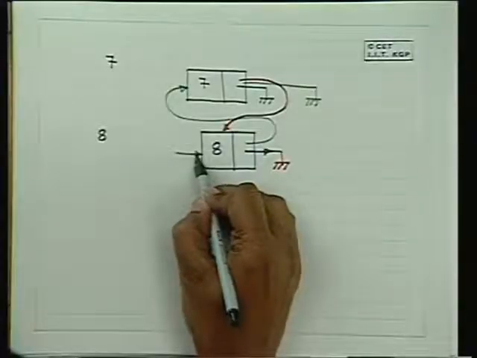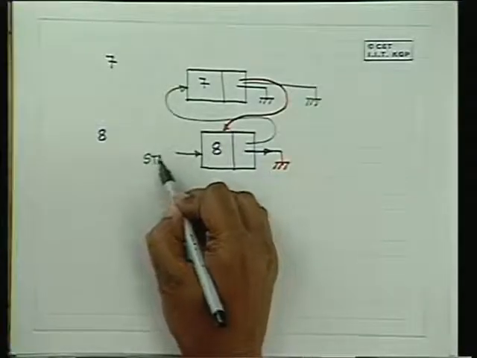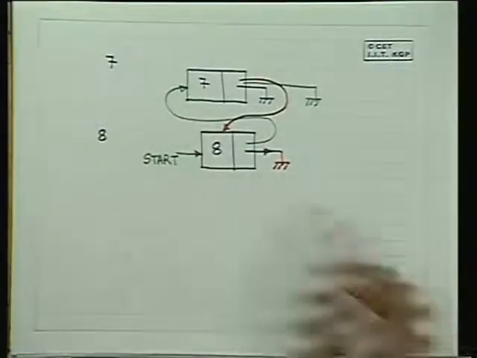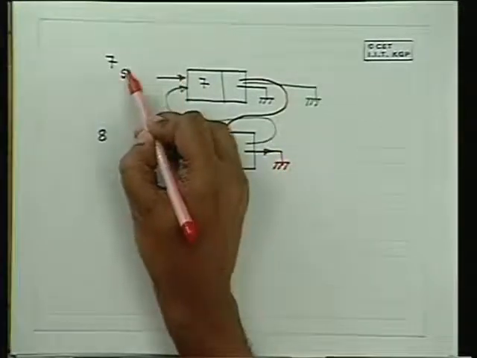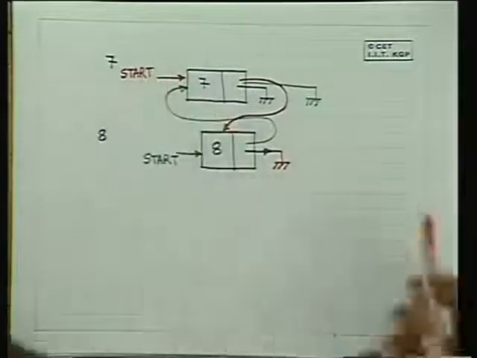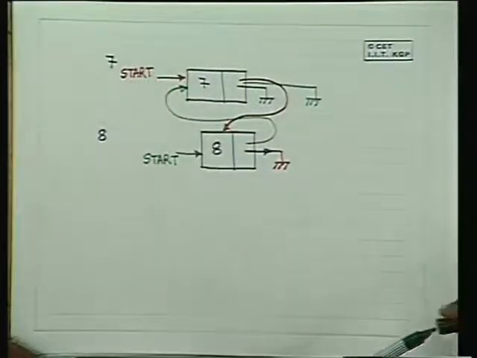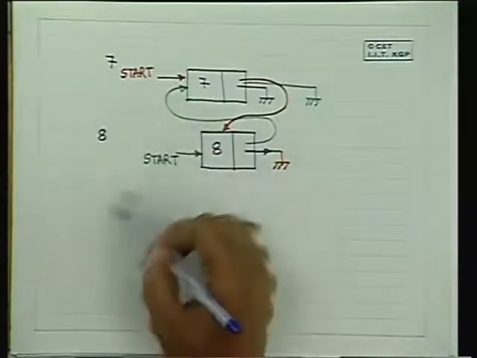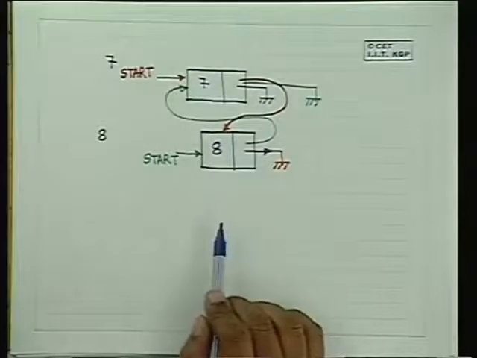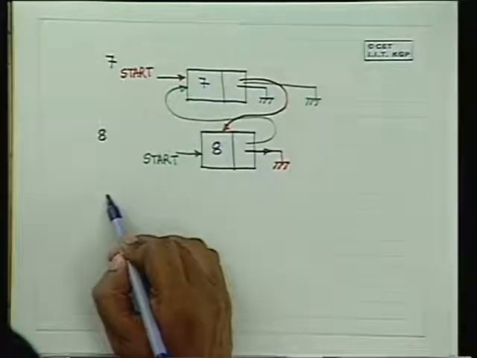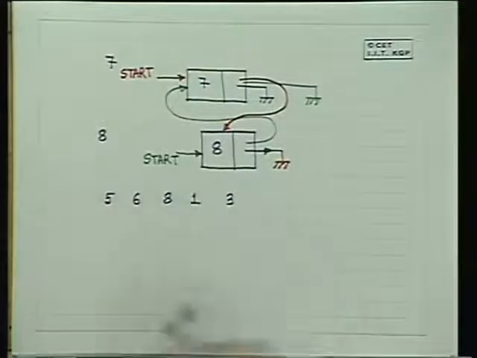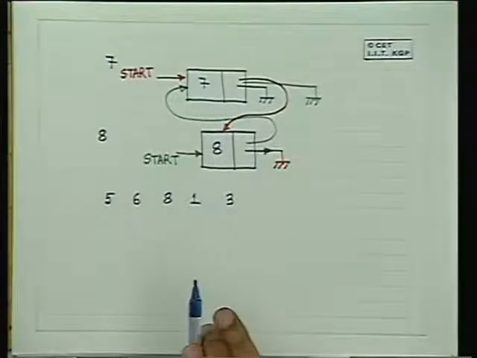And you will maintain a pointer, in the situation where the color is green, which will be called the start of the set of elements which are linked up. In this situation, this will be called the start or the head, whatever. And while you are reading in the data, suppose you read in a set of 10 elements and then you don't want to read anymore, and suppose you have read in the elements 5, 6, 8, 1, 3, and then the user says I want to enter no more data.